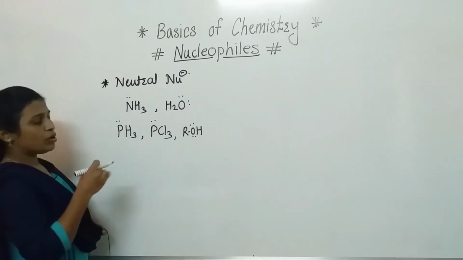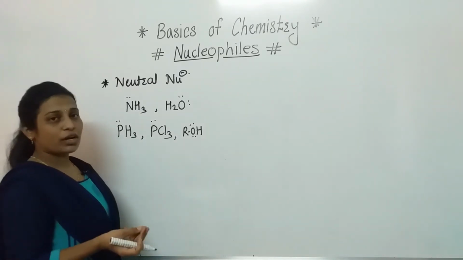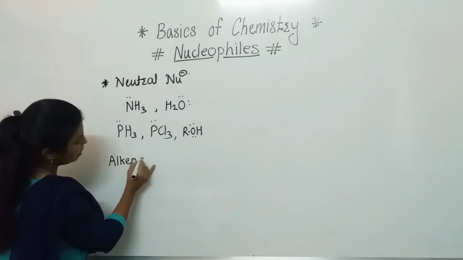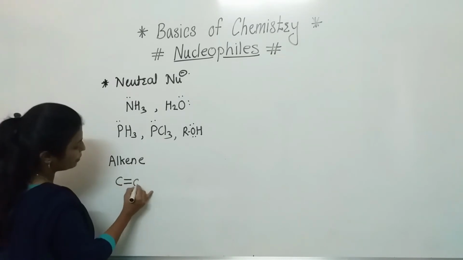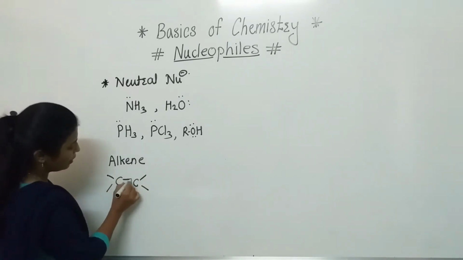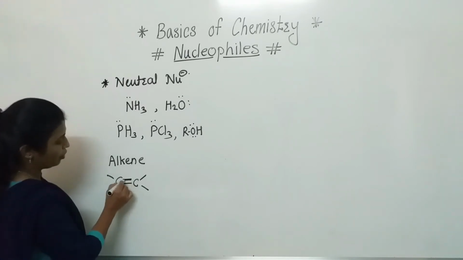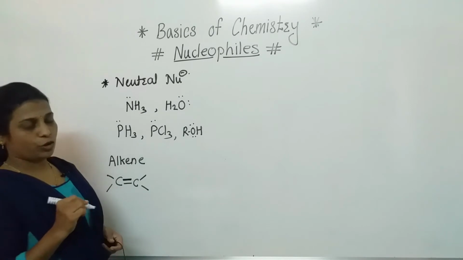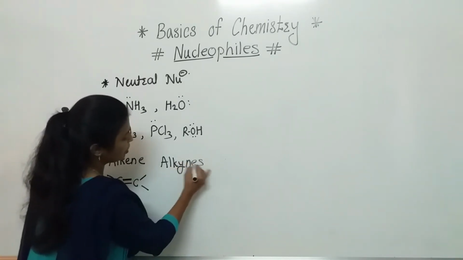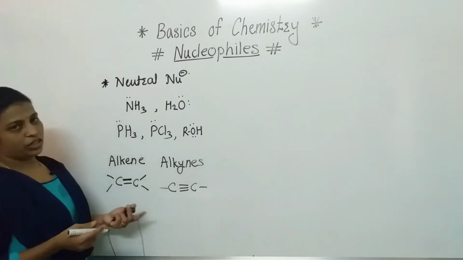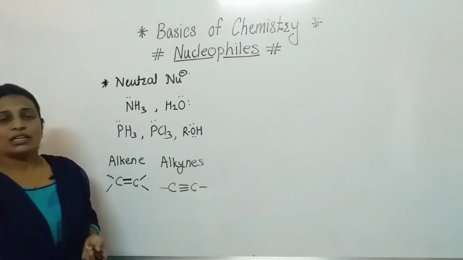Understood? Now we are going to discuss some more examples. For example, alkenes. In alkenes there is a presence of a carbon-carbon double bond, and in that carbon-carbon double bond, the second bond, which is the pi bond, behaves as a nucleophile. Alkynes also. In alkynes there is a presence of a carbon-carbon triple bond. Here it behaves as a nucleophile.